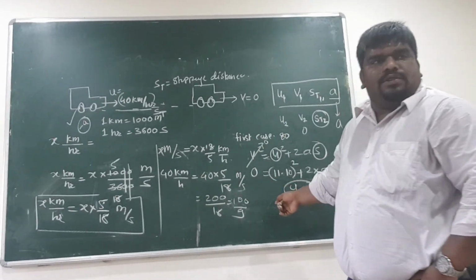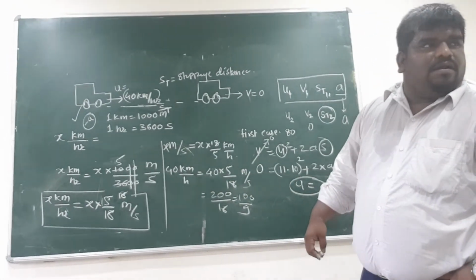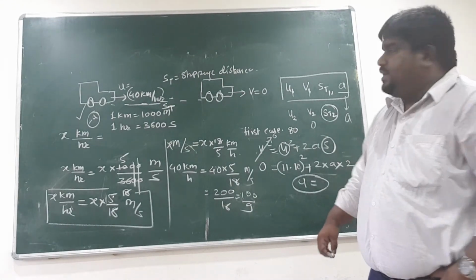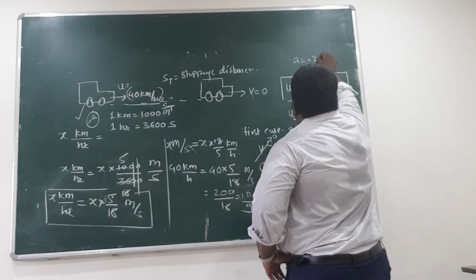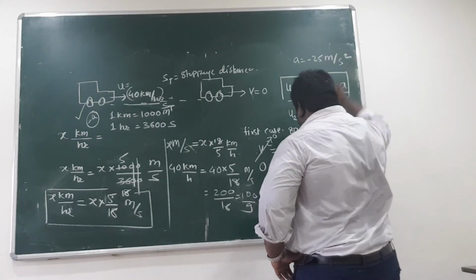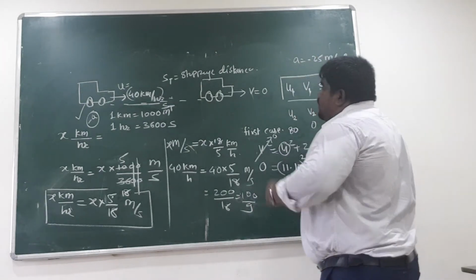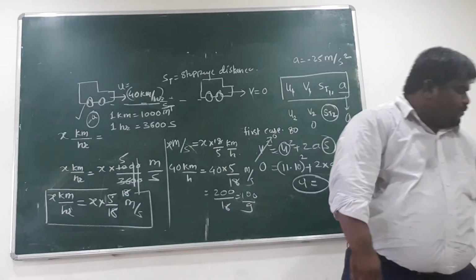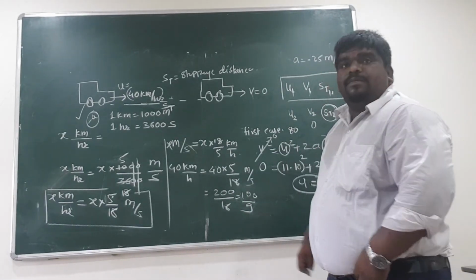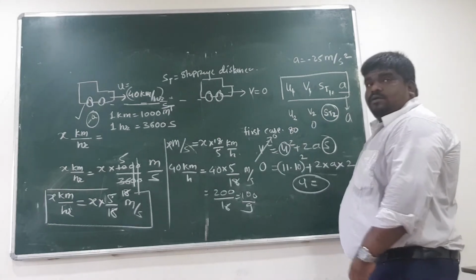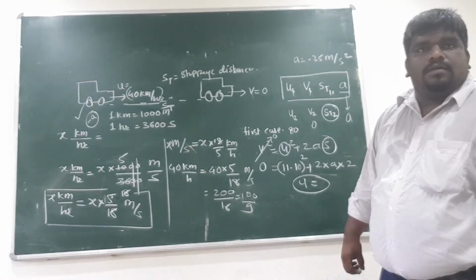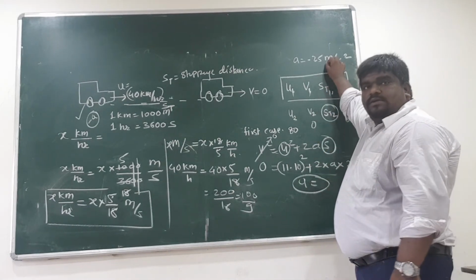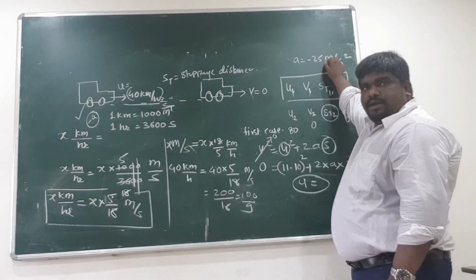Directly you tell me A value then. 25 meter per second square minus, right? Minus 25 meter per second square. This calculation you can check later on. Fine. Once we get this minus 25 meter per second square. Minus 30.